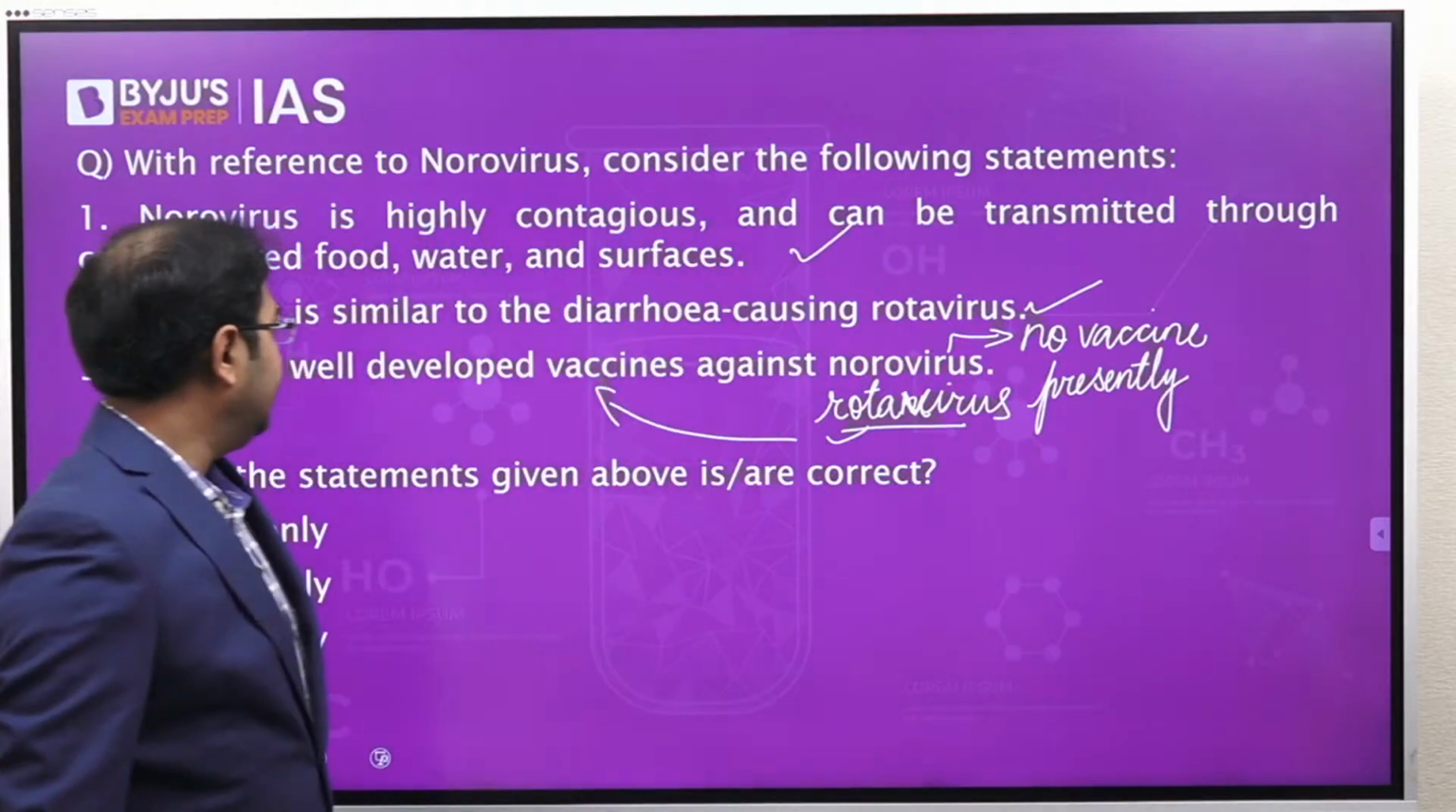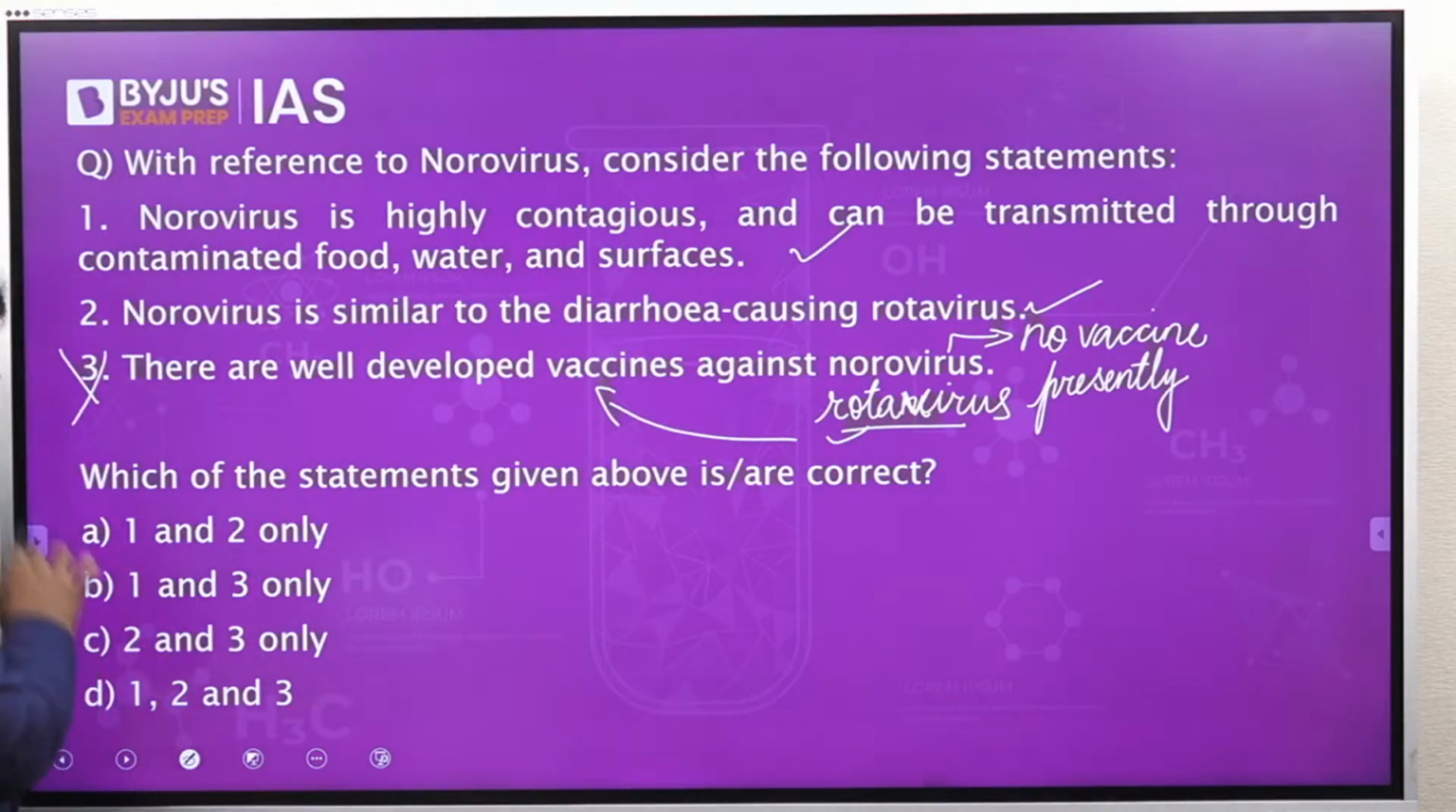So that's why the third statement is not correct. So the first two statements are correct. So the correct answer, that's why, will be A.